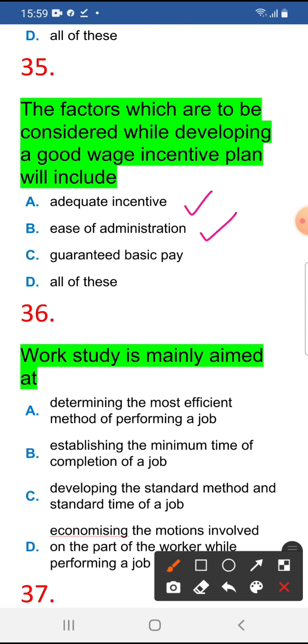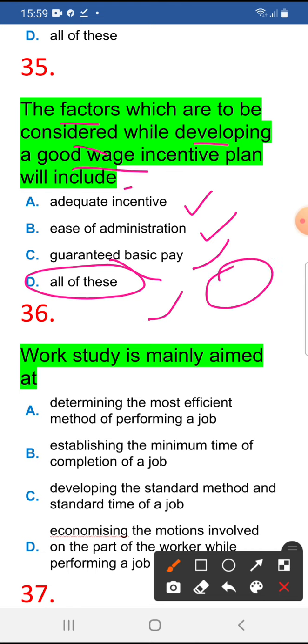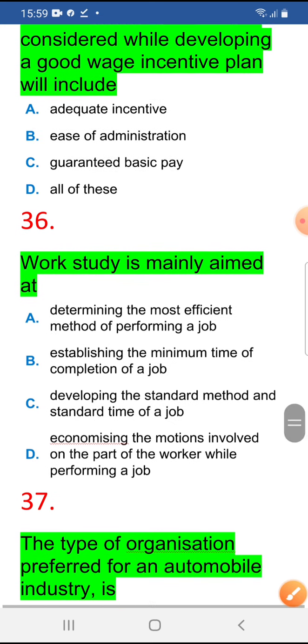Adequate incentive, ease of administration, guaranteed basic pay. So these all are the correct statements. These are the factors considered while developing a good wage incentive plan. If you want to prepare a plan, these are the main factors. This factor should be there.